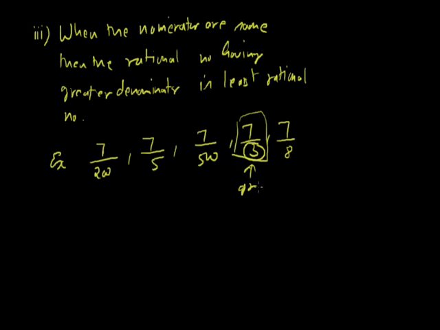It is the greatest rational number, and the least one is the one whose denominator is the largest, that is 500. So this is the least, the smallest rational number.